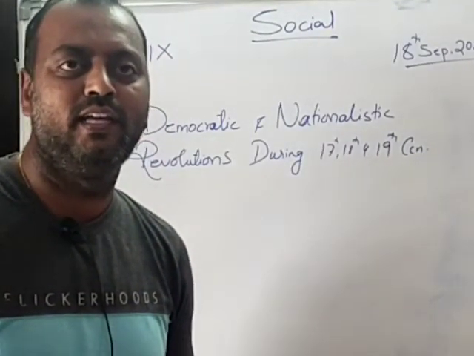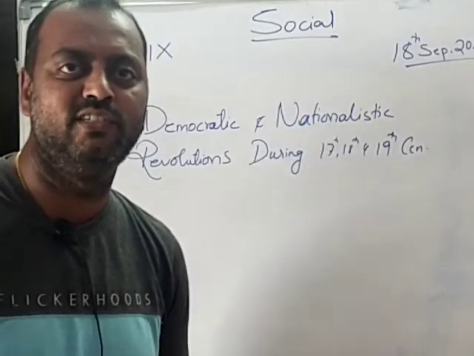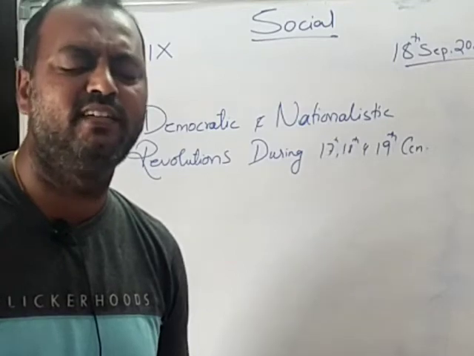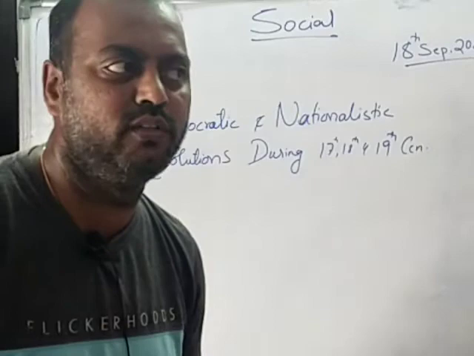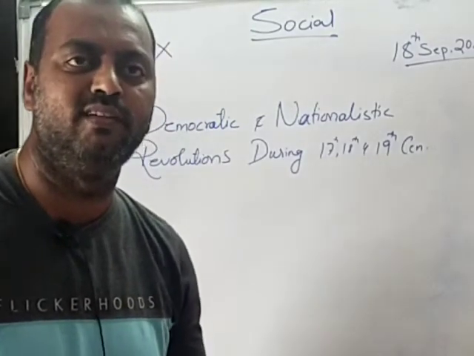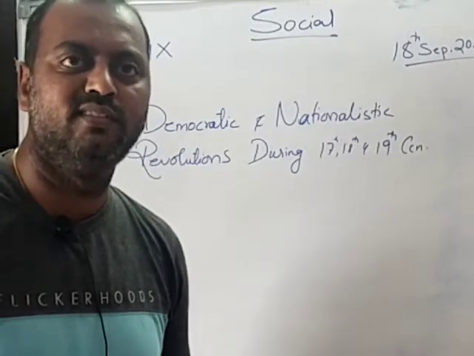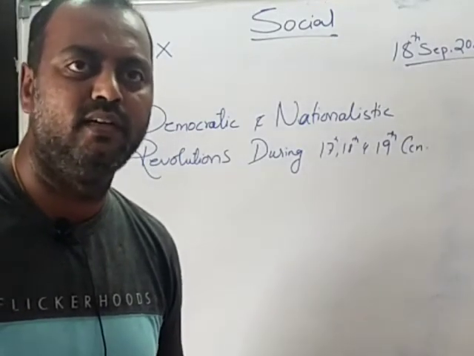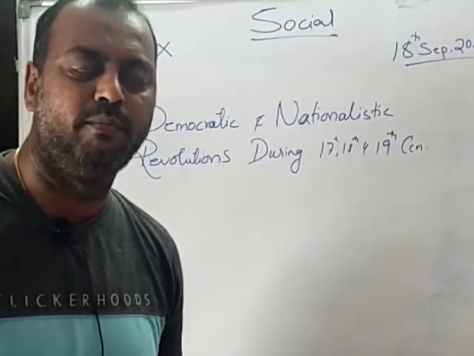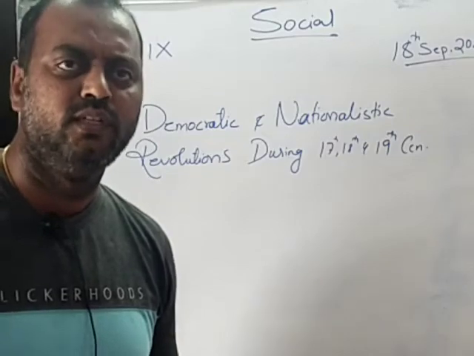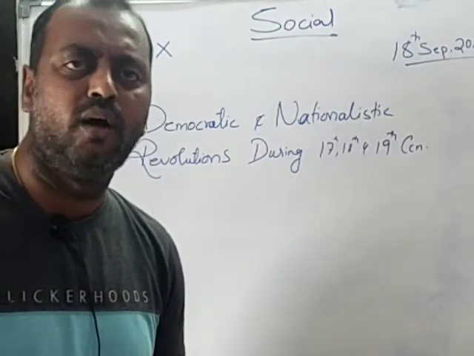Children, we were learning about the democratic and nationalistic revolutions that took place during the 17th, 18th and 19th centuries in Europe, which changed the entire course of history. As part of that, we have seen the first revolution, the Glorious Revolution, which took place in Britain and is also called the Bloodless Revolution. And the second revolution is the American War of Independence, where the 13 American colonies fought against their colonial ruler Britain in order to win freedom. That ended with a Declaration of Independence drafted by Thomas Jefferson.